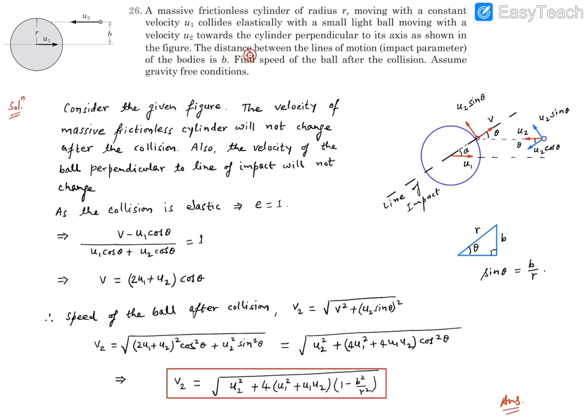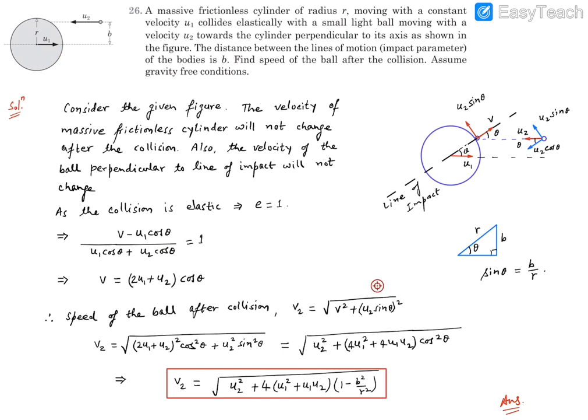Further it says the distance between the lines of motion, this is called impact parameter of the bodies, is b. So this u1 is along this line, u2 is along this line, so these are parallel lines, so the gap between the two is b, that is called impact parameter. Find the speed of the ball after the collision. So this is going to collide, and then we need to find the magnitude of velocity, or we can call it the speed of the ball. Gravity free condition is to be assumed.